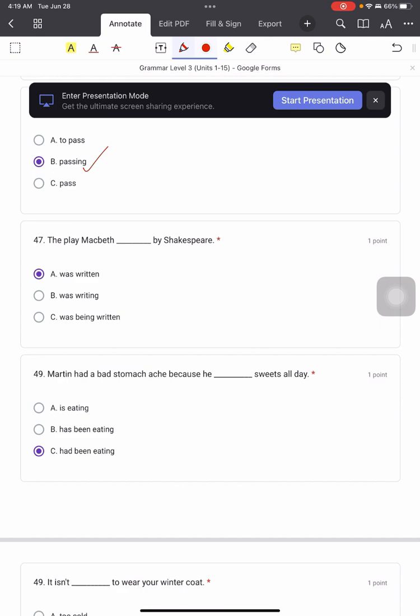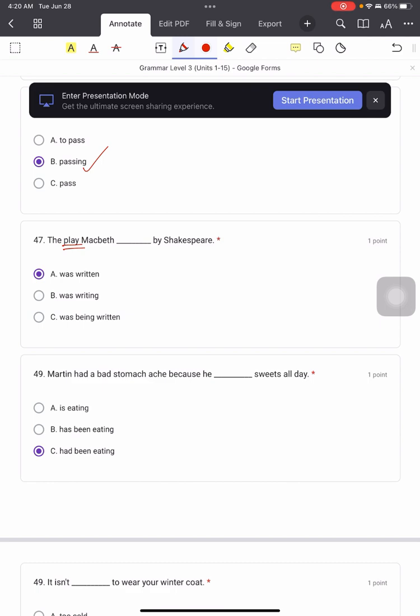47. The play Macbeth was written by Shakespeare. Okay, so Shakespeare, we know that this person passed away. He was dead. So if something is written by somebody dead, we have to use past simple. And we know that this play, 这个是一个表演来的。这个表演是谁写出来的？是 Shakespeare 写出来的。So the play, 是被写出来的。So that's why we have to use passive.